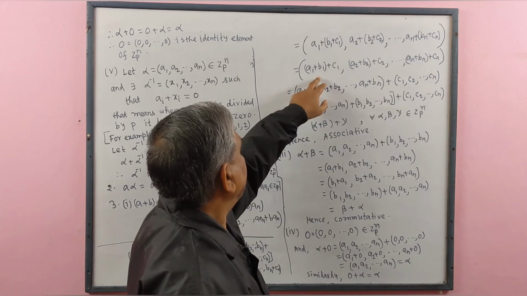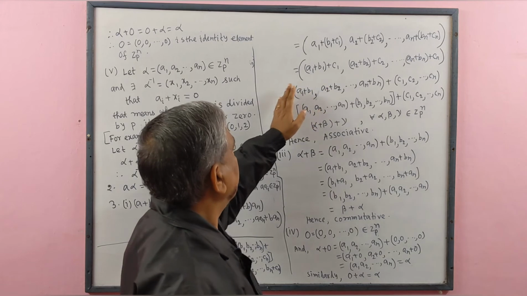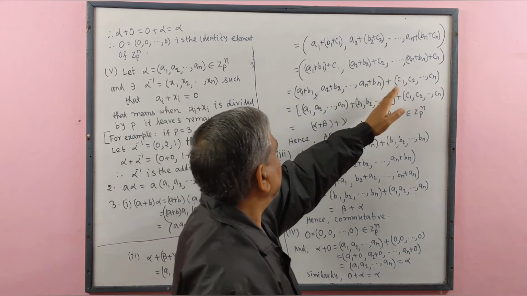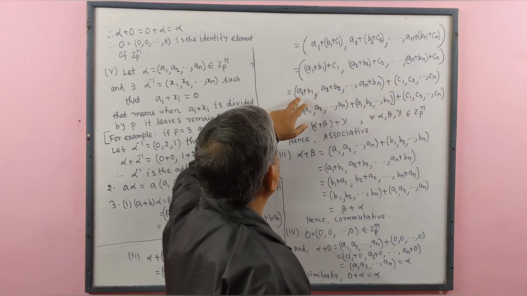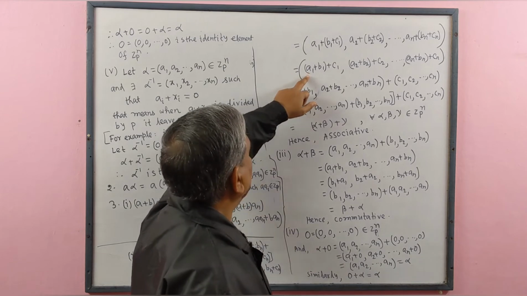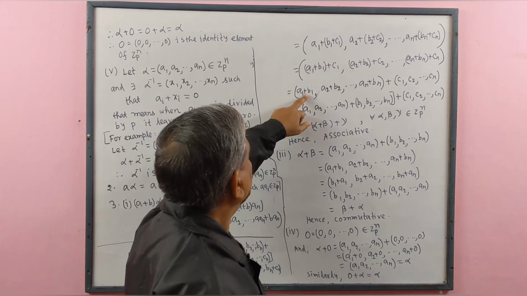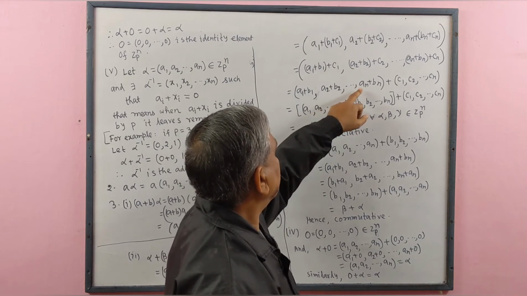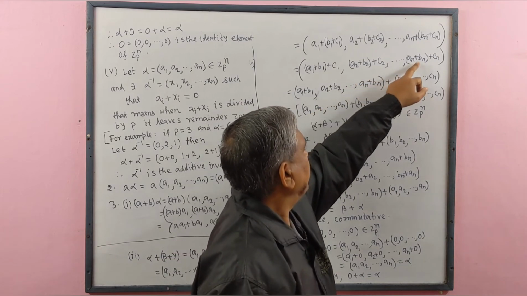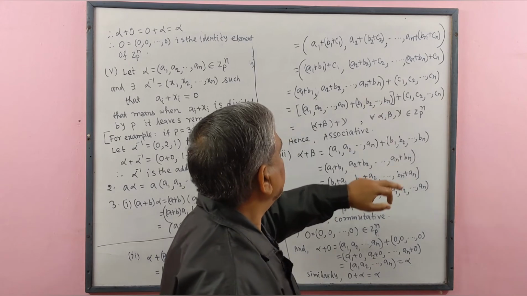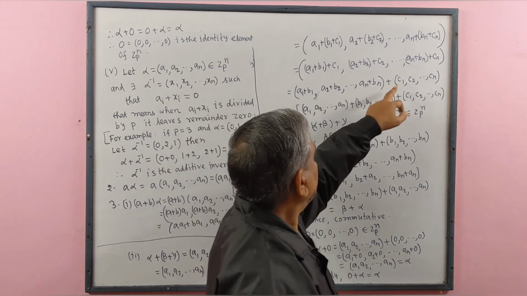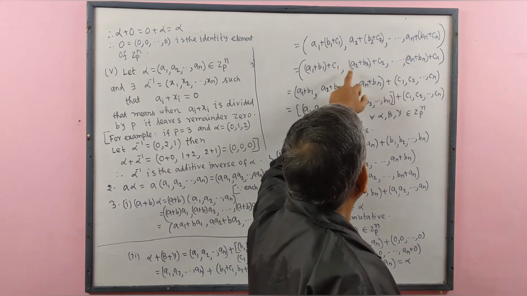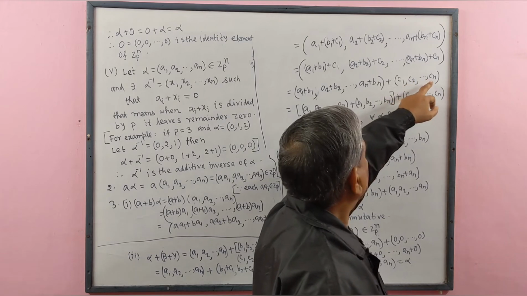We may separate this into two n-tuples. The first tuple contains a1 plus b1, a2 plus b2, ..., an plus bn. In the second tuple, plus c1, c2, ..., cn.